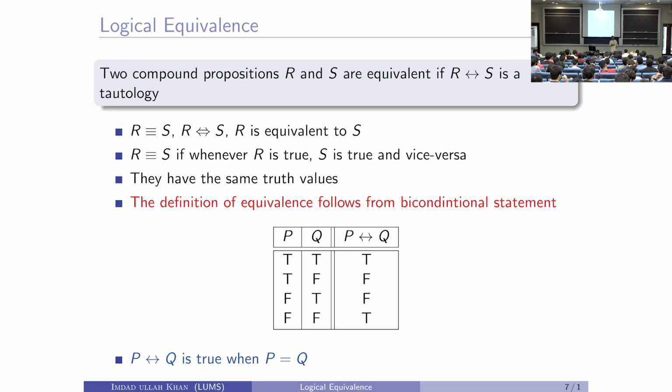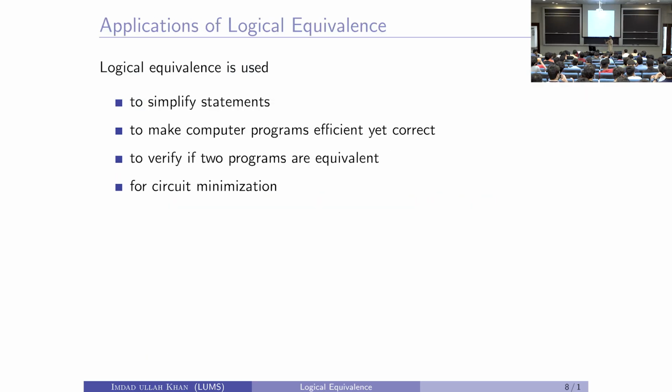I'm going to give you examples, and first let's see why we would need something like this. It's very important to restate something, to simplify something. I give you an expression, then I restate it perhaps in simpler words, but my restatement cannot be different, right? If I make it different, then it's not a restatement, it's a different statement. So it has to be equivalent. But why did I use another form? Because maybe the other form was simpler.